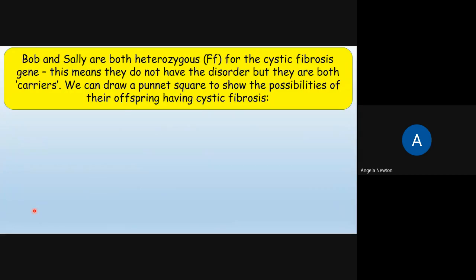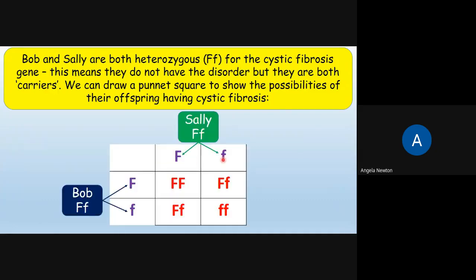Okay, so Bob and Sally are both heterozygous, capital F and lowercase f, for the cystic fibrosis gene. So this means they do not have the disorder, but are both carriers. We can draw a Punnett square to show the possibilities of their offspring having cystic fibrosis. So if you want to have a go at doing this yourself, pause the video now. Okay, so if we write Sally's alleles here, we'd have 1 dominant and 1 recessive, and Bob's here, we've got a dominant and a recessive allele. And here we've got the 4 possible combinations that the offspring could have.